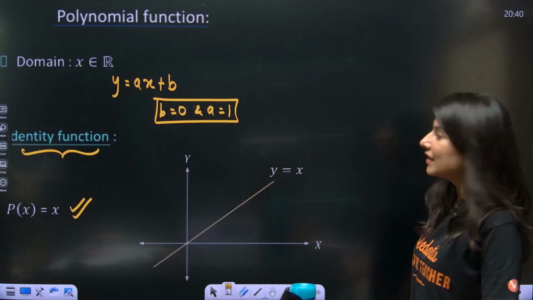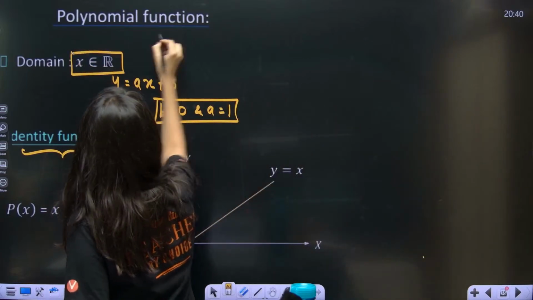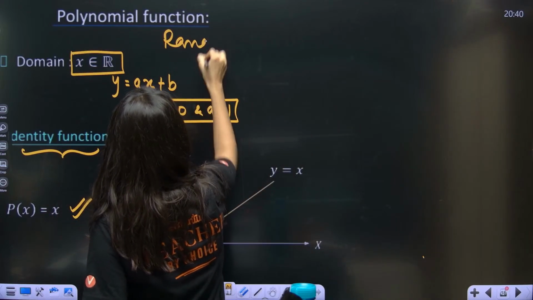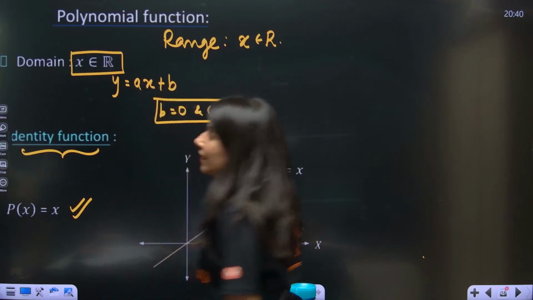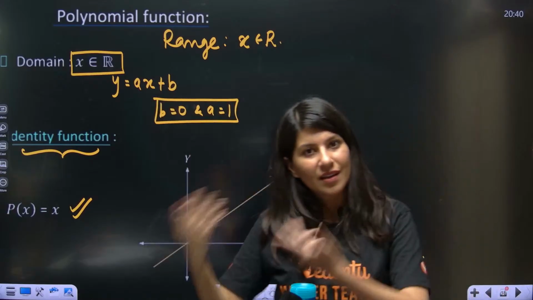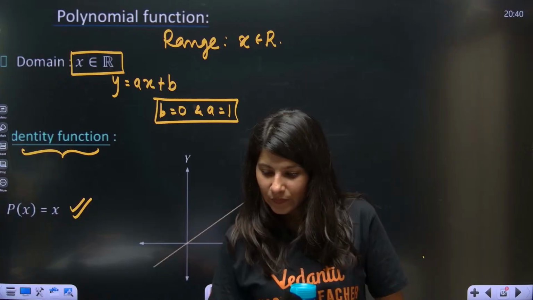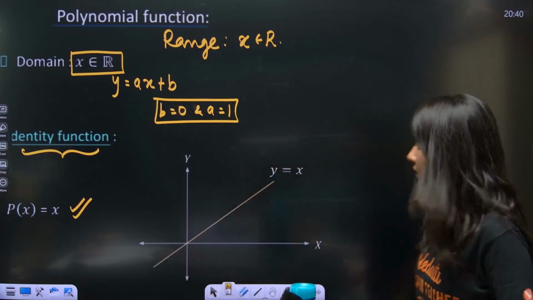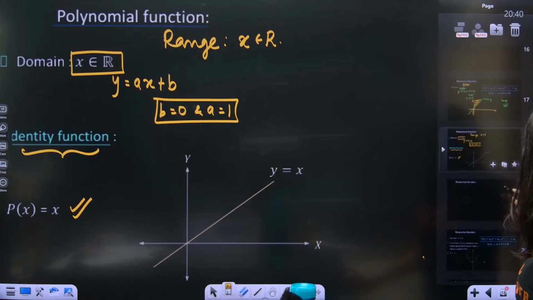Obviously, you must have seen this. Domain of this function is x belongs to all real, and range of this function, anybody? Range is again all real because y is equal to x. Whatever x is, same as y. Everybody getting it?